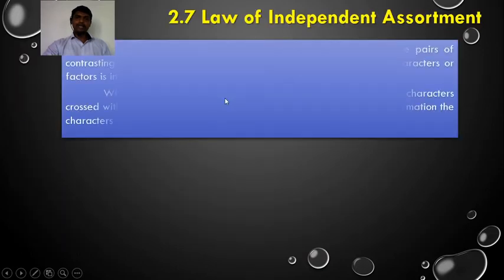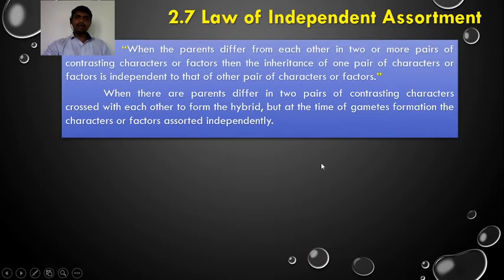Now we are going to learn another law, the law of independent assortment. When the parents differ from each other in two or more pairs of contrasting characters or factors, then the inheritance of one pair of characters or factors is independent of that of the other pair.